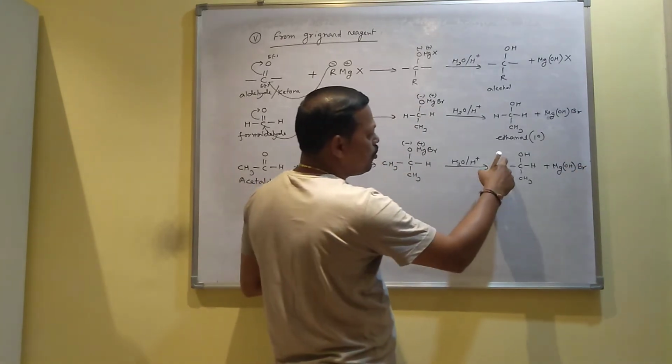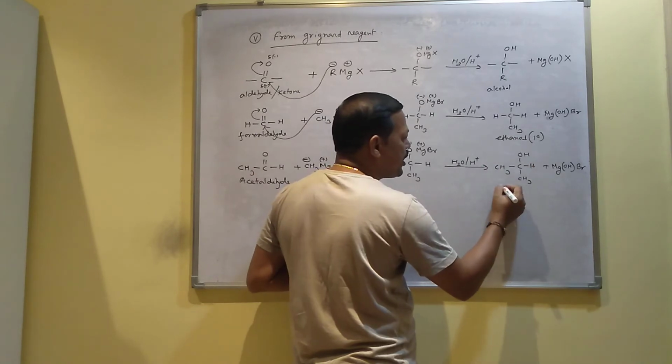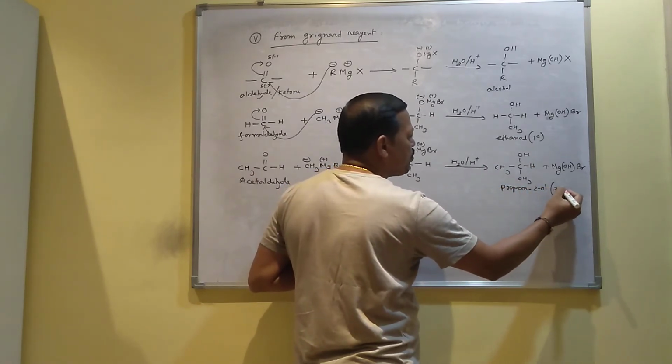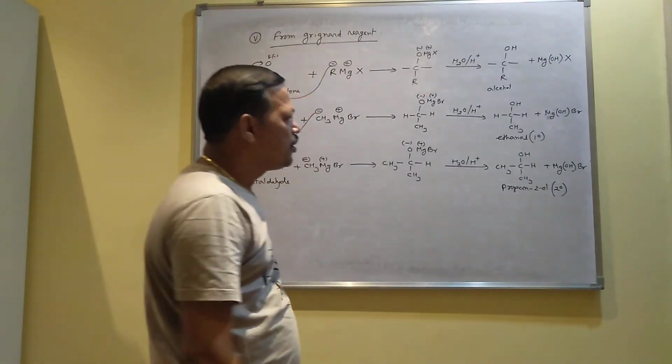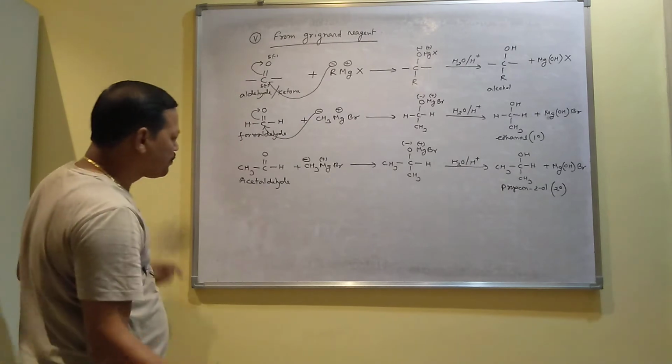So what is the name? 1, 2, 3, 3 carbons and OH is present on the second carbon, that's why it is called propan-2-ol. And this is one example of your secondary alcohol. So you can prepare primary also, you can prepare secondary also.